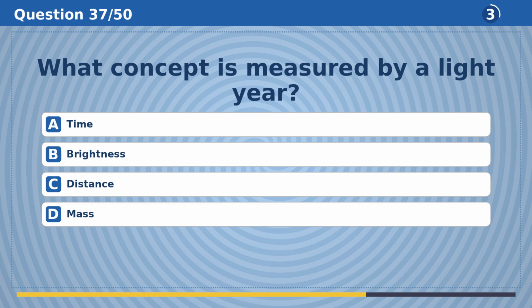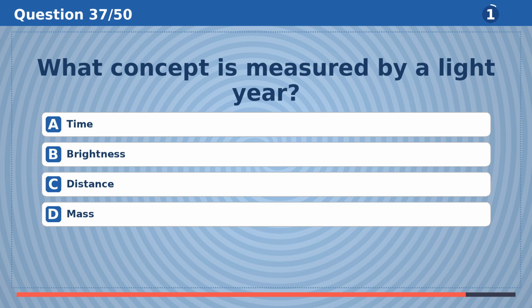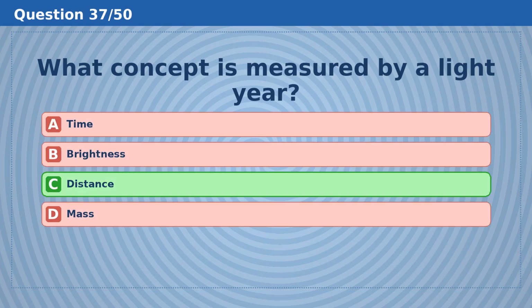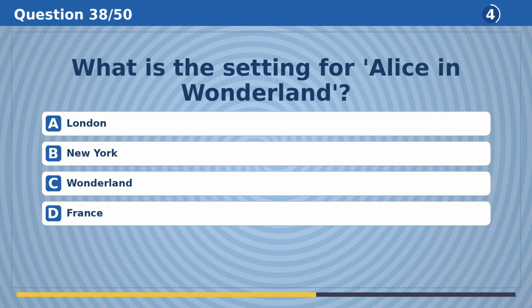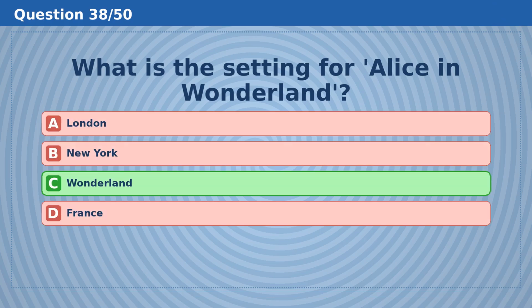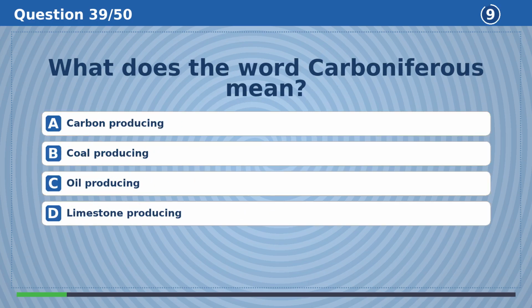What concept is measured by a light year? The answer is C, distance. What is the setting for Alice in Wonderland? The answer is C, Wonderland.